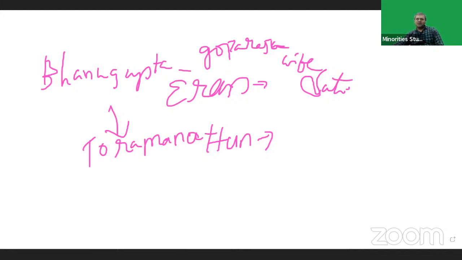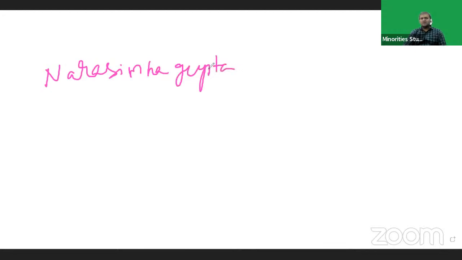After Bhanugupta, Narasimha Gupta became ruler. Narasimha Gupta defeated Mihirakula.